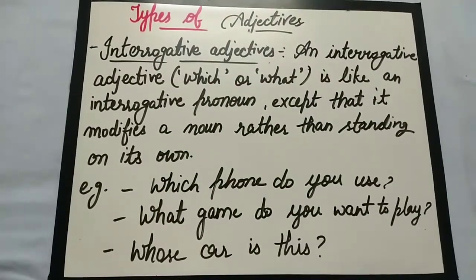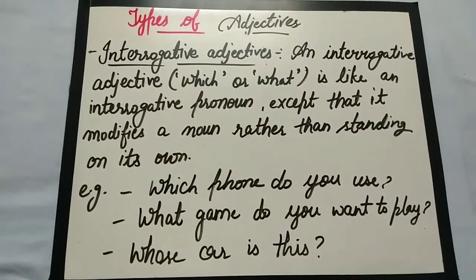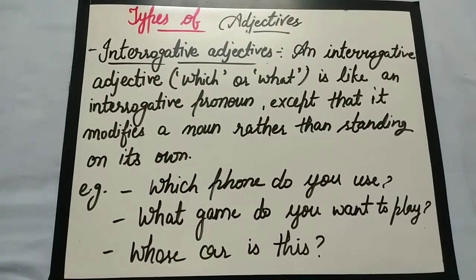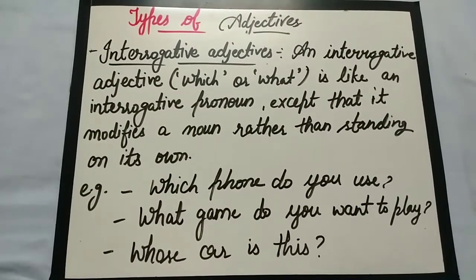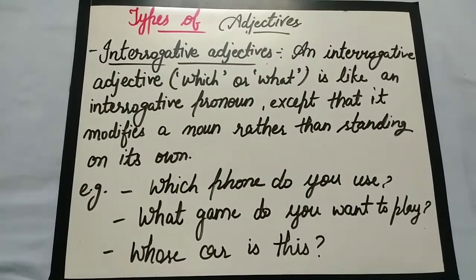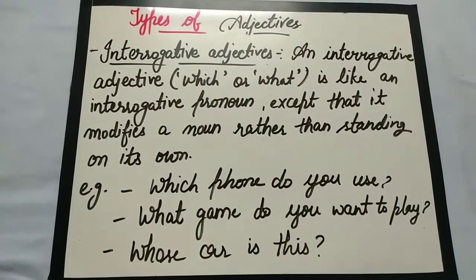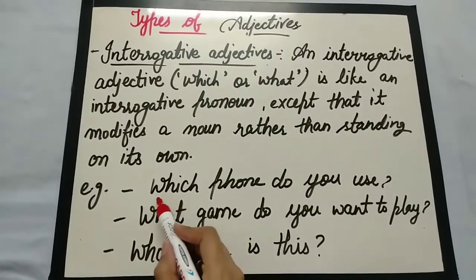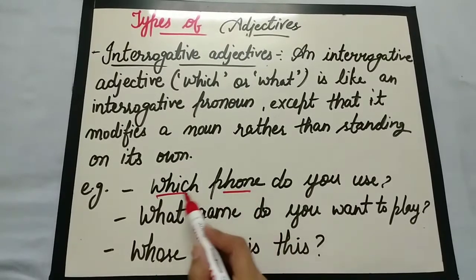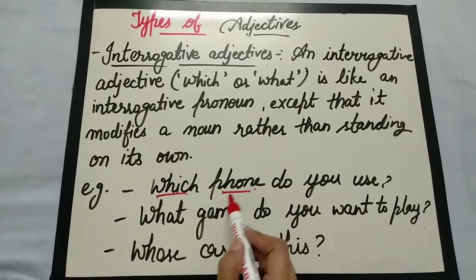So let's move ahead, and now we have interrogative adjectives. An interrogative adjective asks questions through the words which or what, and it is like an interrogative pronoun, but when it modifies a noun rather than standing on its own, then it is considered an interrogative adjective. An interrogative adjective must be followed by a noun or pronoun, as seen in the example. The interrogative word which is followed by a noun. After the interrogative adjective, we must have a noun which it is modifying.